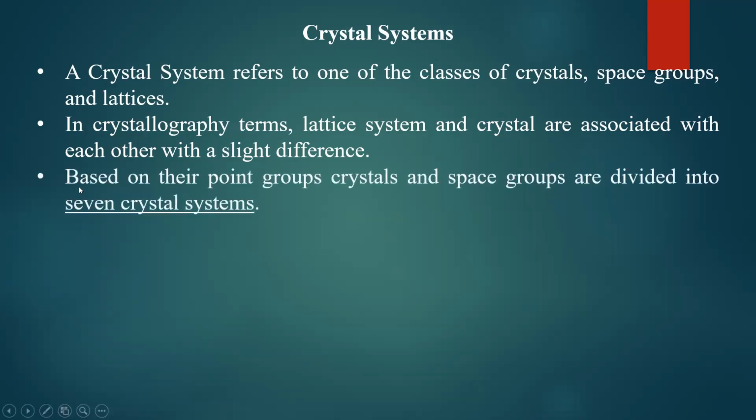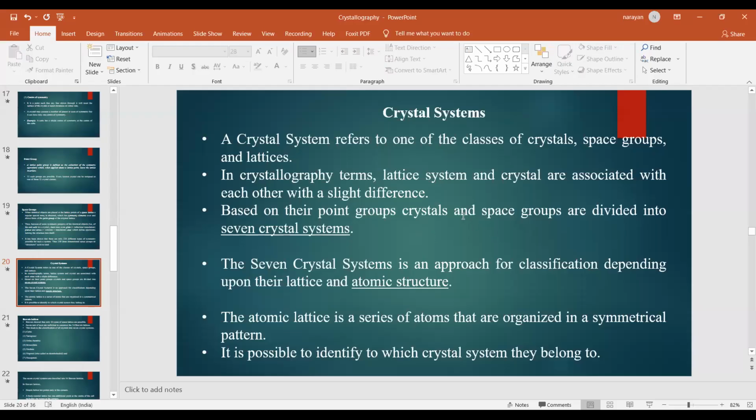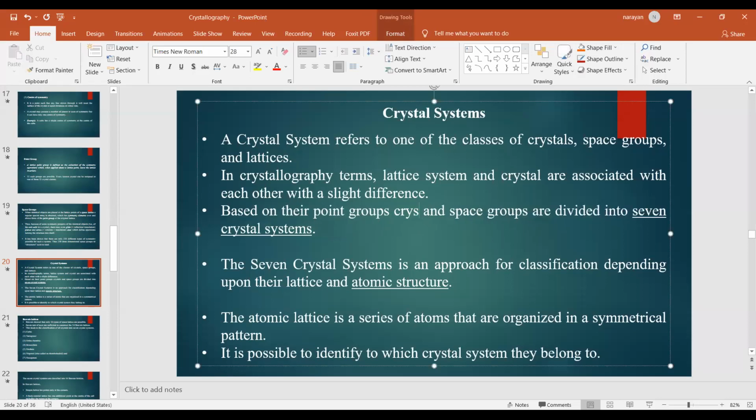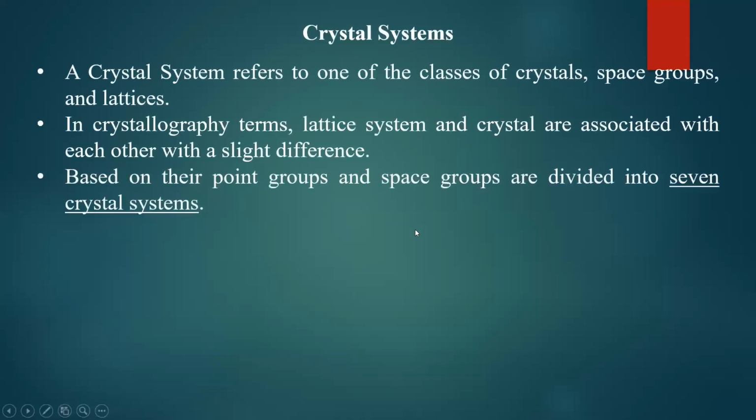Based on their point groups and space groups, the crystals are classified into 7 crystal systems. So in nature, only 7 crystal systems are there.